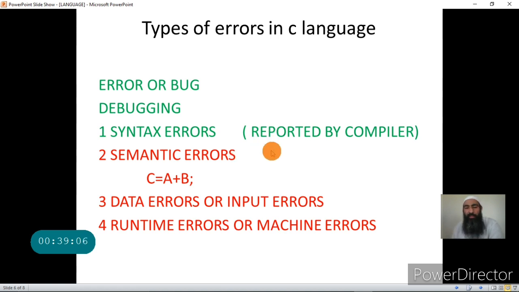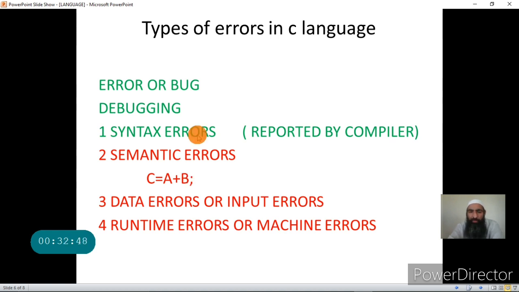Now next is the data error or input error. What is the data error or the input error? Data errors are those errors which are caused once you run the program. Note, semantic errors can also be noticed when you run the program, but syntax errors are noticed before you run the program, that is at the time of compilation. Now I was talking about data errors. Data errors or input errors are those errors.